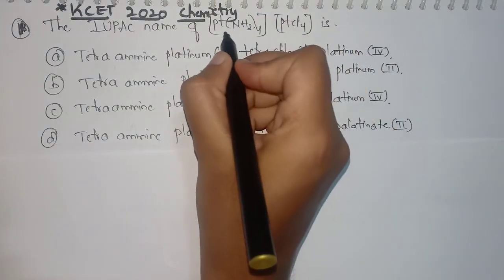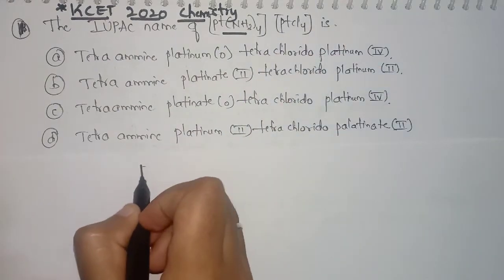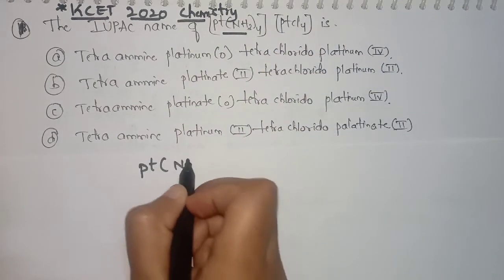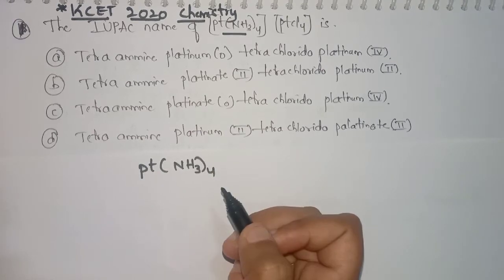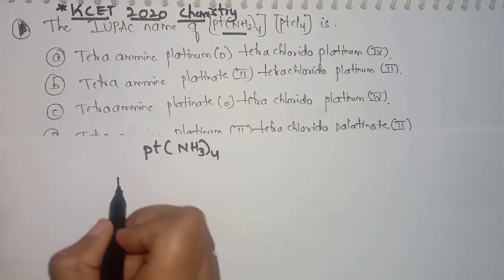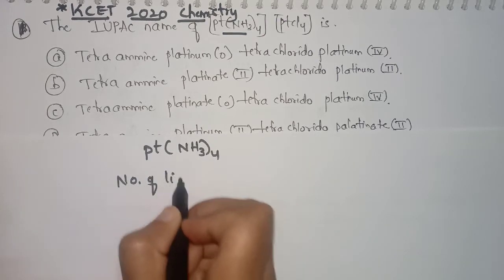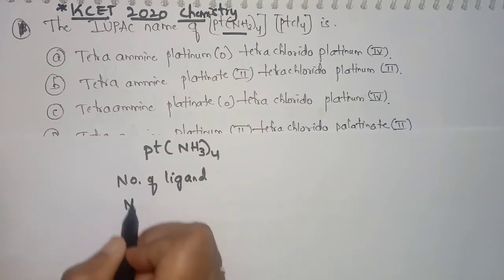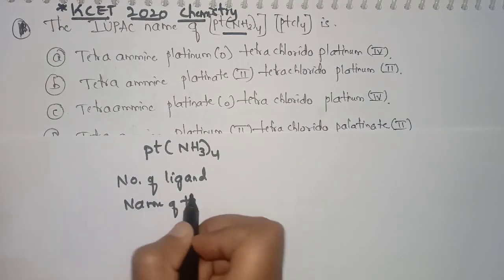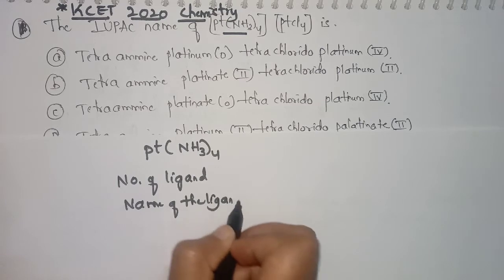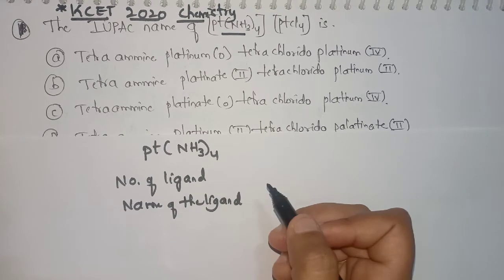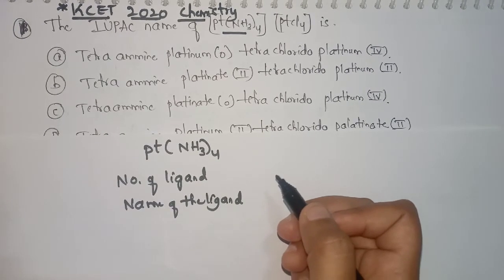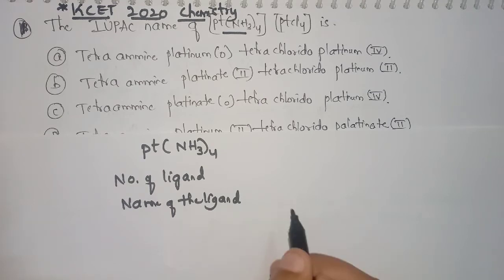Now coming to the cationic complex. First let's take [Pt(NH3)4]. Now let's write the number of ligands and also the name of the ligands. Here you can observe that there is only one ligand. So here NH3 is a neutral ligand. So see here, number of ligands and name of the ligands.